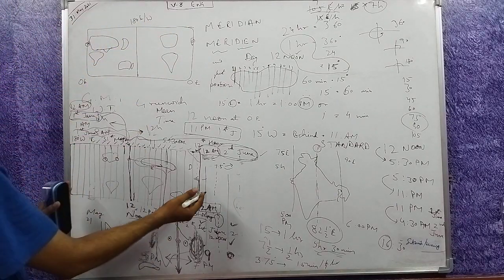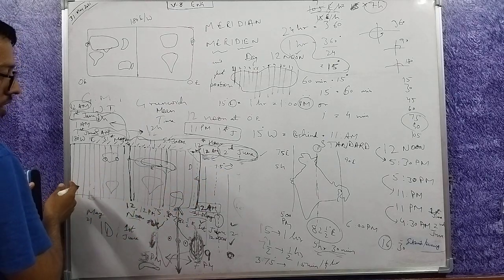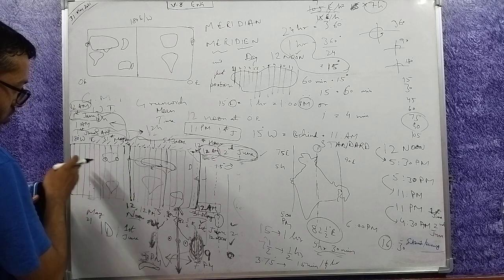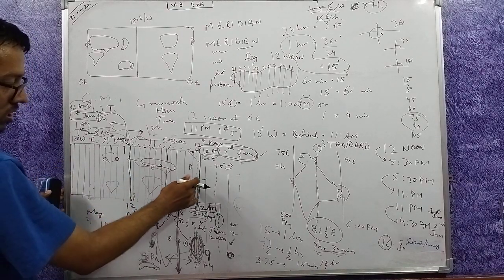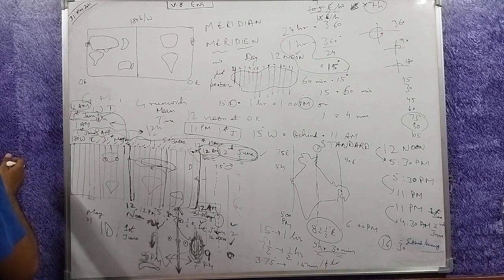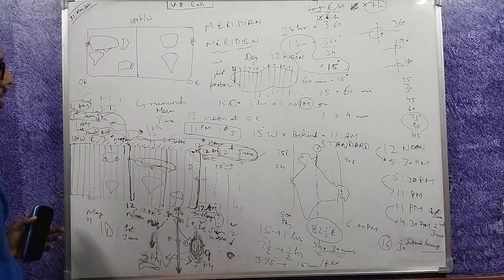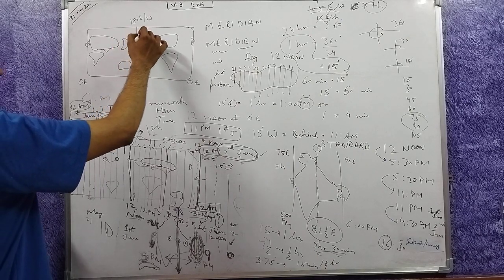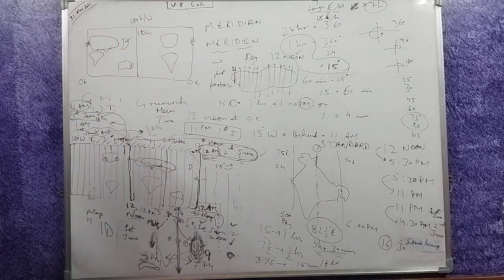I have simply rotated the earth 12 hours. This place comes here, this place goes here, and hence also goes here. And after 12 hours, this will shift out of this one, and North and South America will come here. Japan will become the first one to see the new day. So the international dateline works this way.